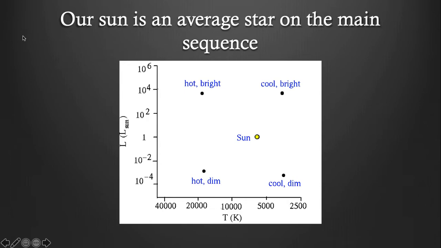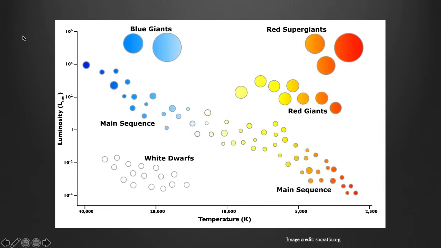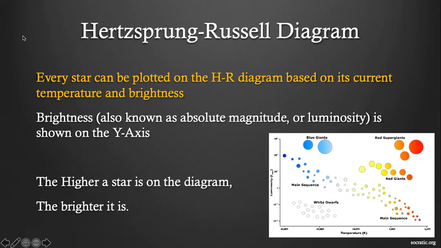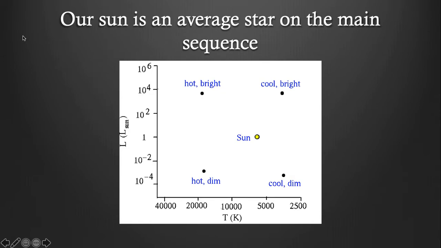Our sun is a run-of-the-mill average star. It's also on something called the main sequence. The main sequence is the diagonal line of stars along the middle. So our sun is an average star on the main sequence.